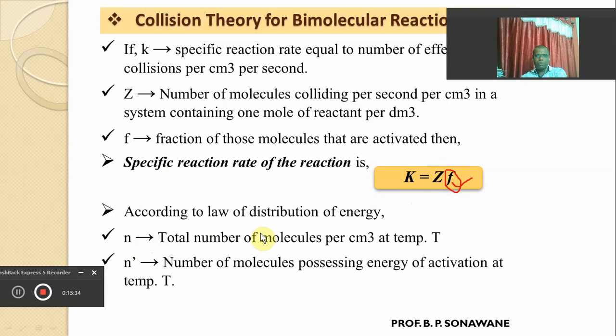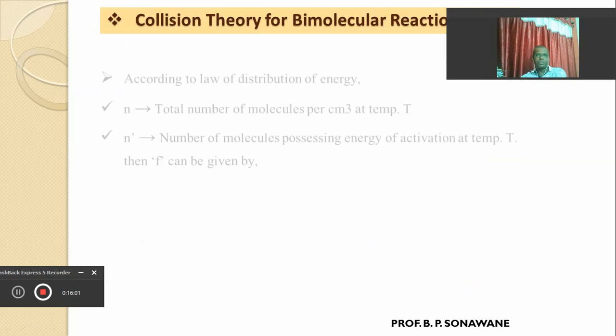According to the law of distribution of energy, suppose we consider two types of molecules. N is the total number of molecules per centimeter cube at a given temperature T, and N prime is the number of molecules which possess the energy of activation.